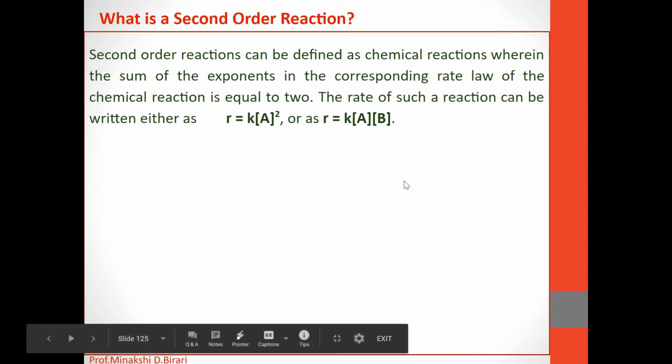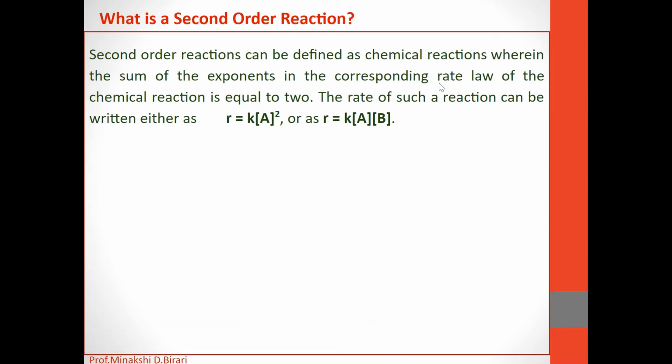Second order reaction can be defined as chemical reactions wherein the sum of the exponents in the corresponding rate law of the chemical reaction is equal to 2.